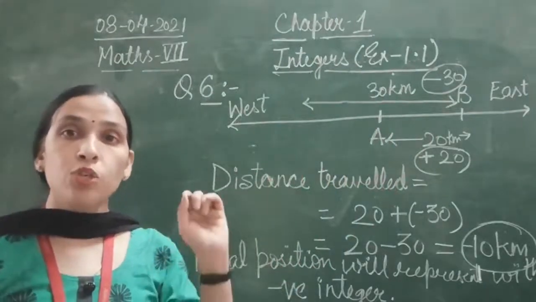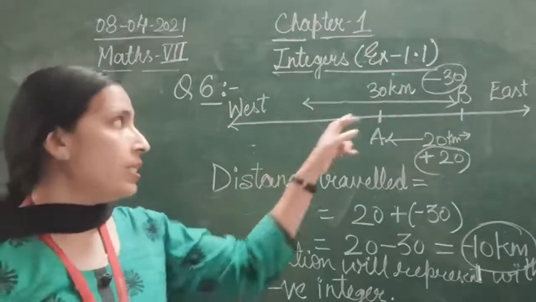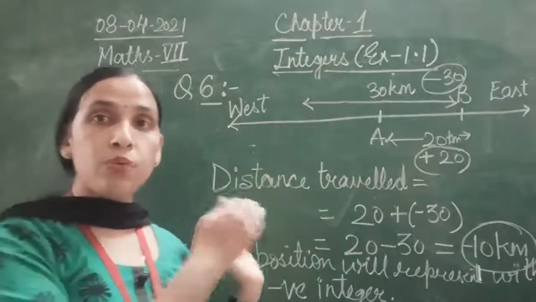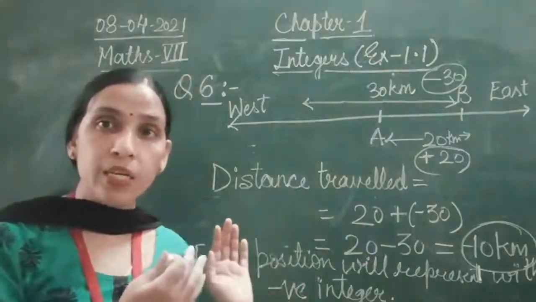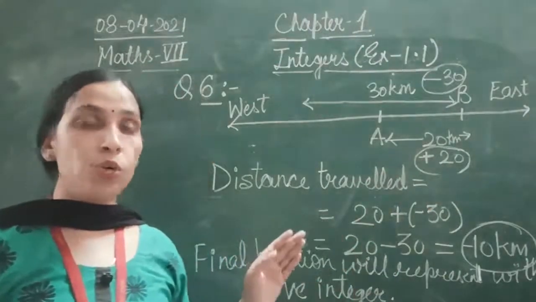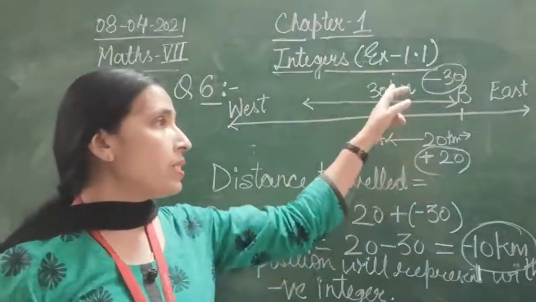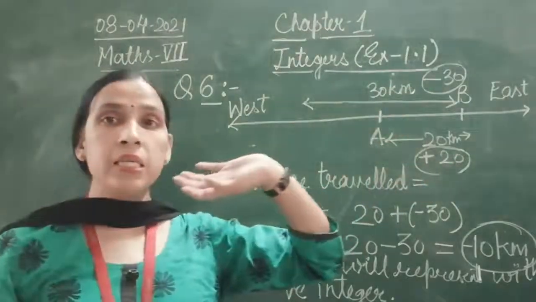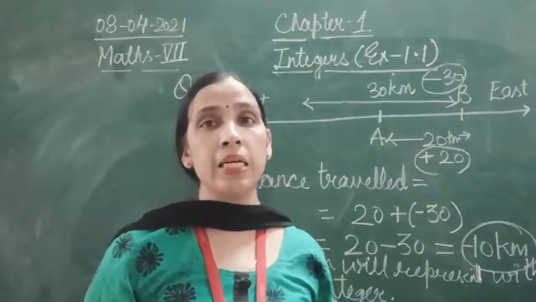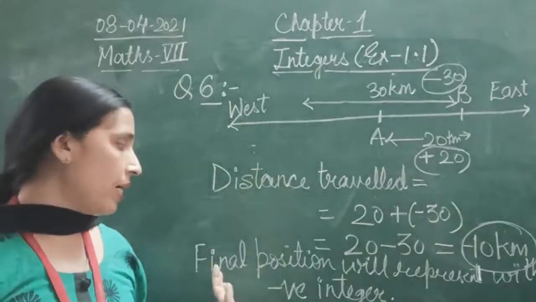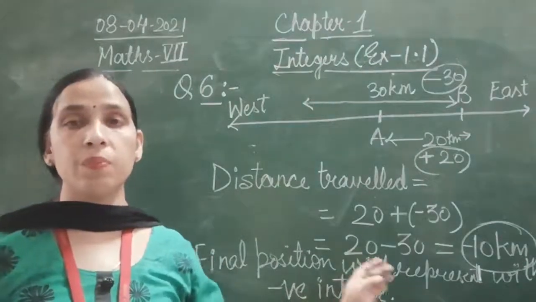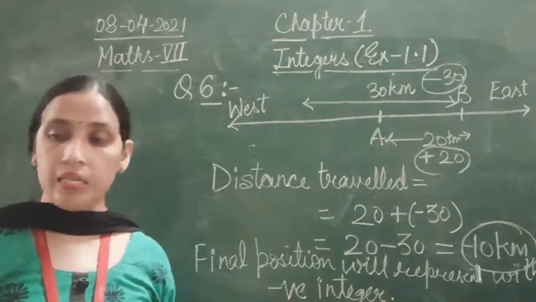So 30 kilometers will become minus 30, since it is on the left side of the number line, and going towards the right side of the number line, the distance is represented using a positive sign. So what is the total distance covered? 20 minus 30, that will be minus 10 kilometers. And the final position will be represented using a negative integer.